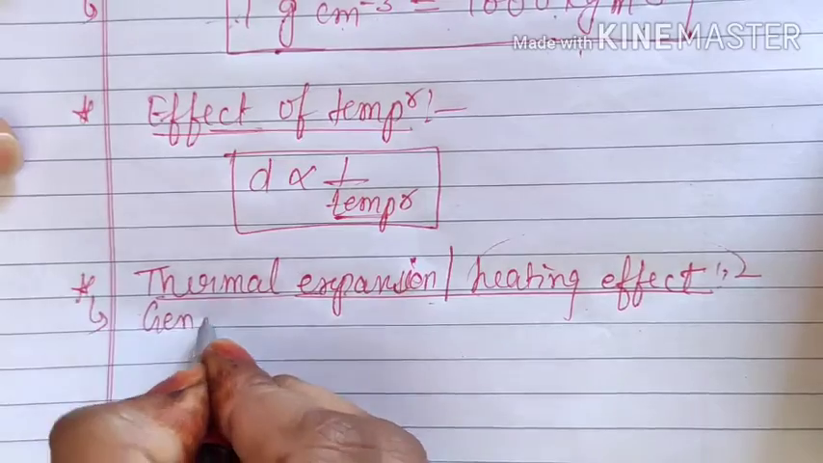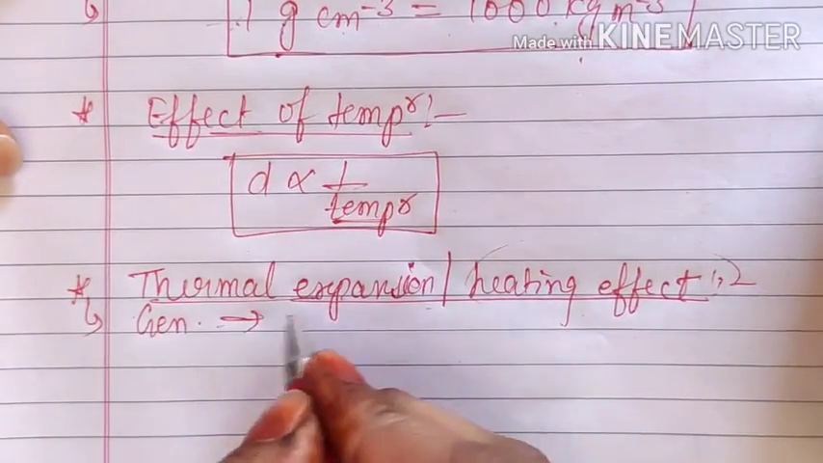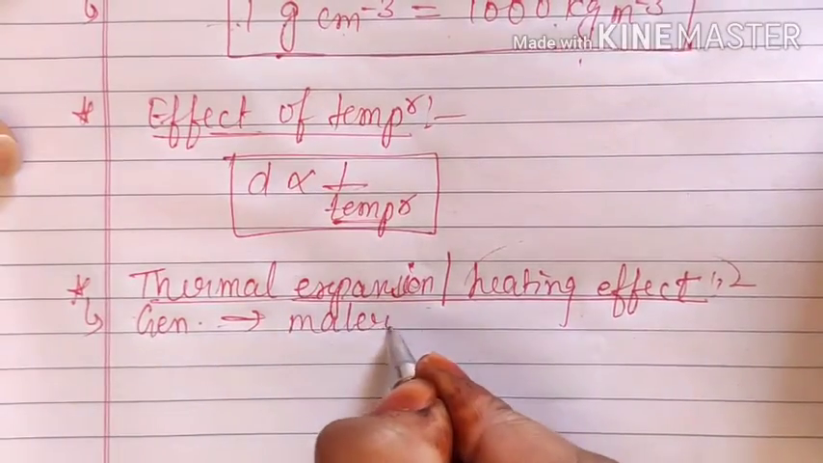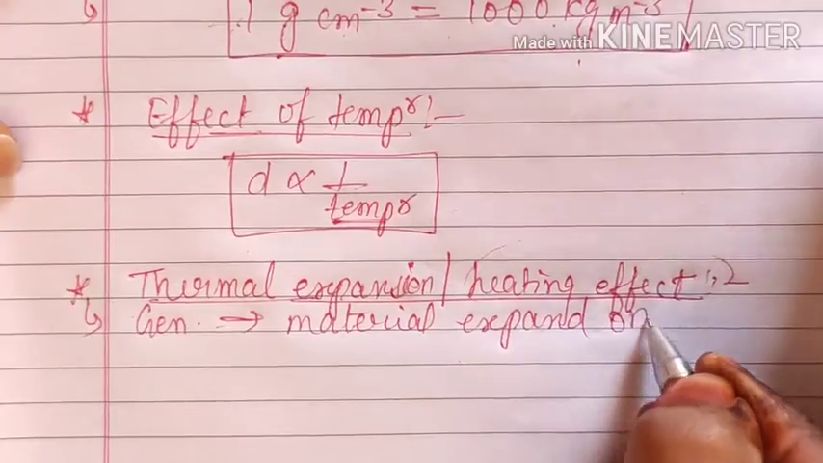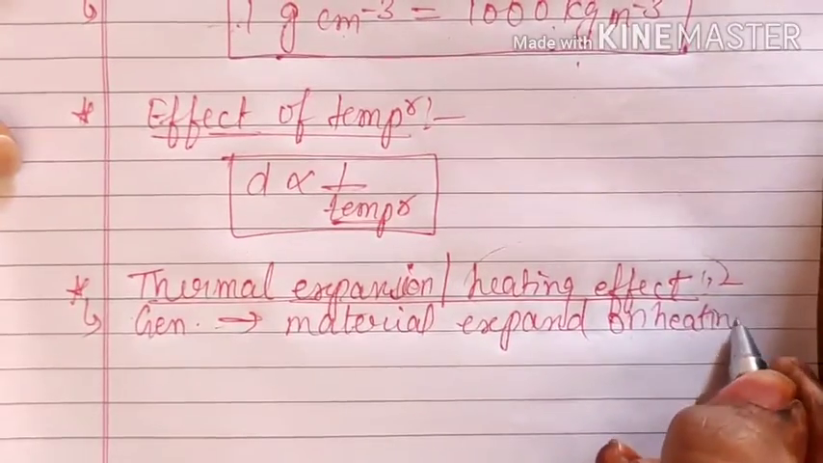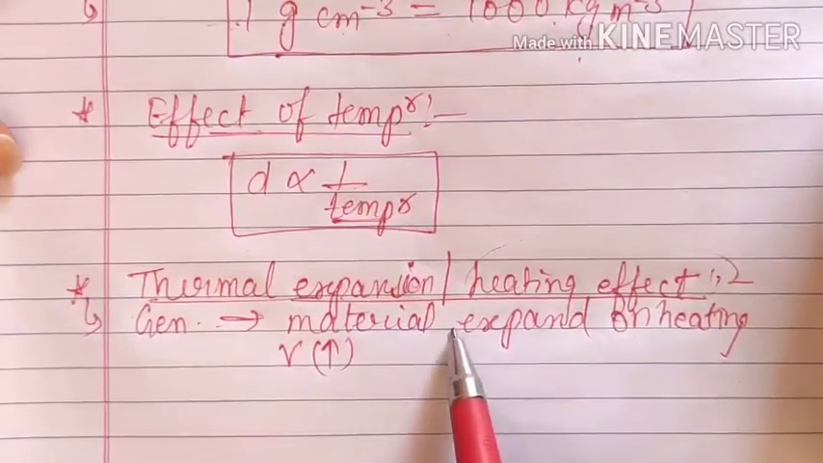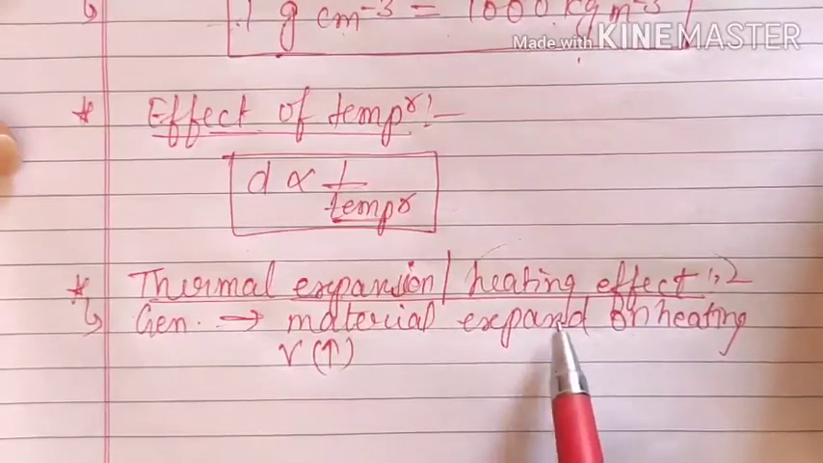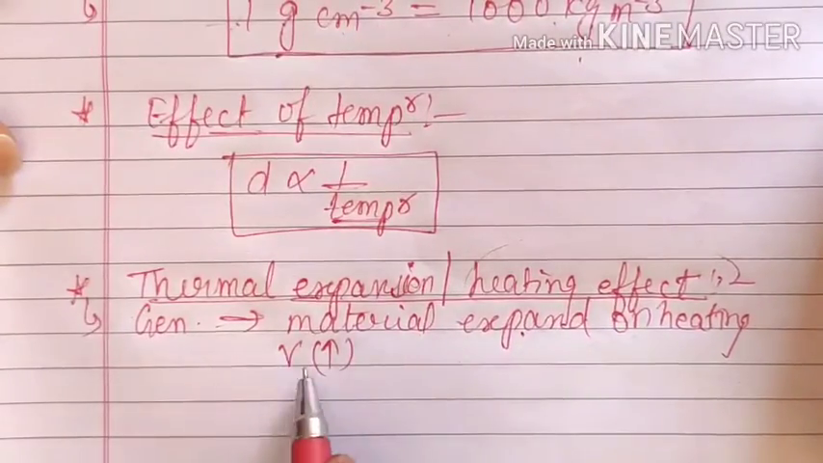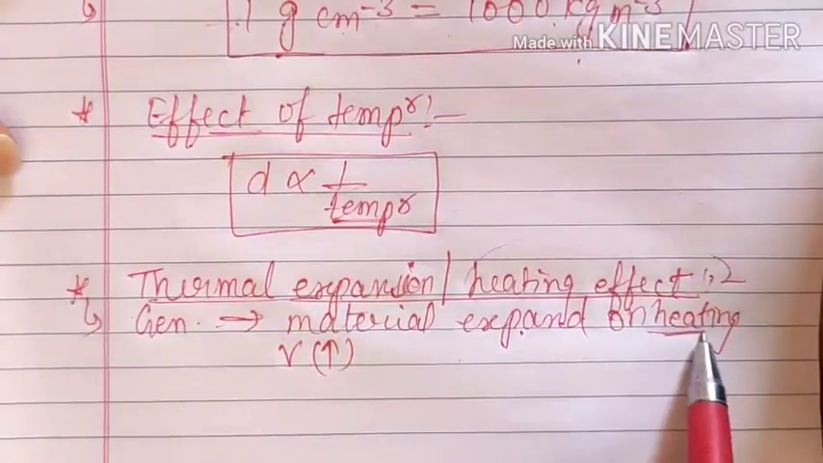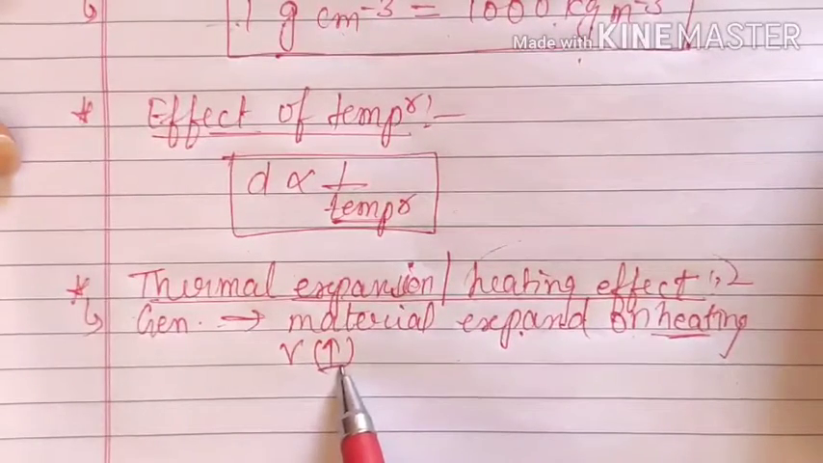Generally, I'm writing "generally" because we will have some exceptions, so I'm writing that generally materials expand on heating. And expand means what? Volume increases. When any particular object expands, it increases its volume, and when it contracts, it decreases its volume. So that means when you heat something, if you increase the temperature, then the volume will increase.